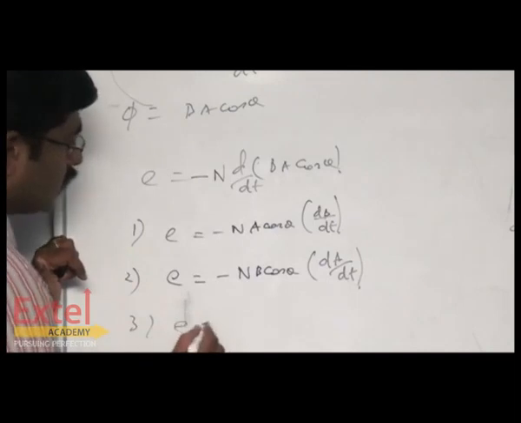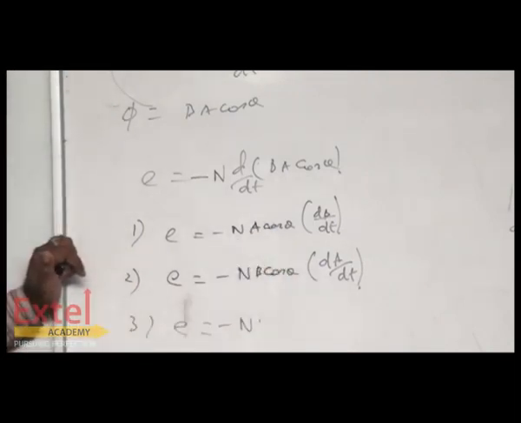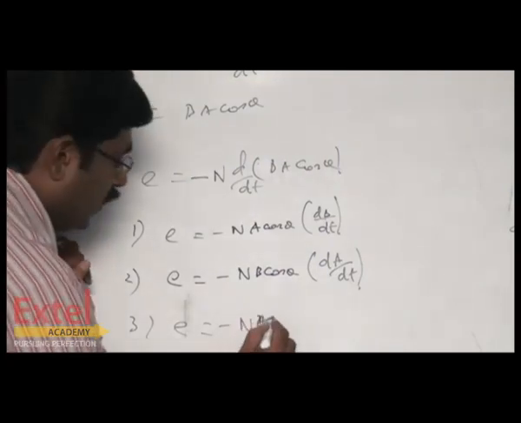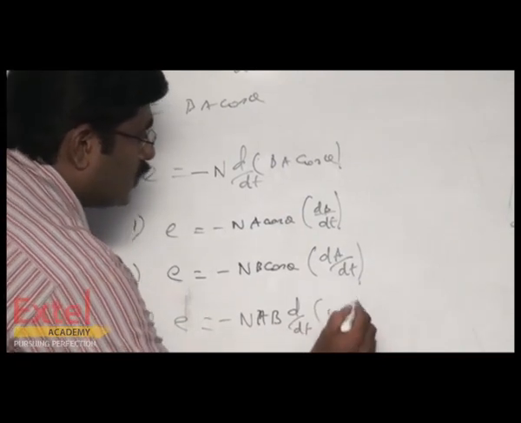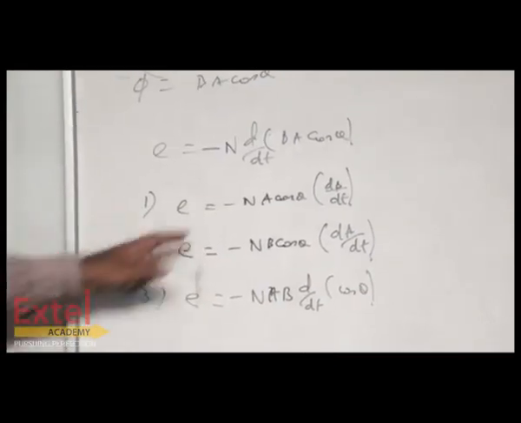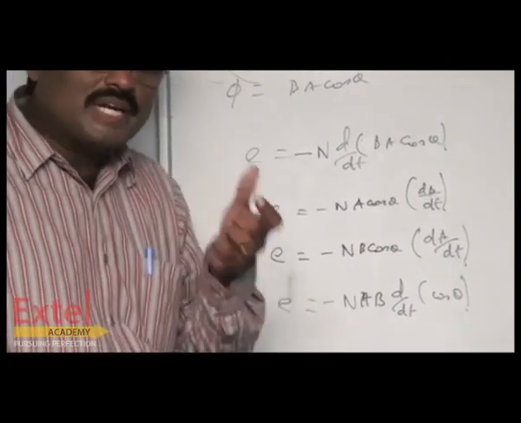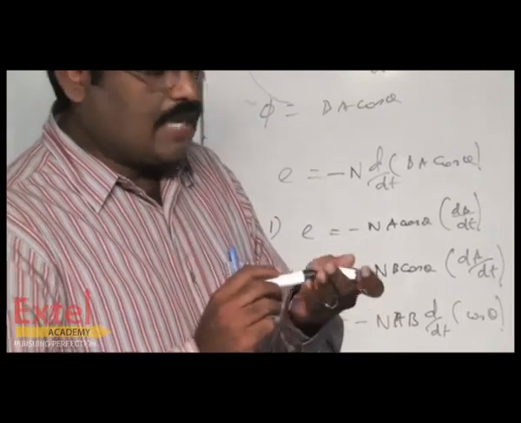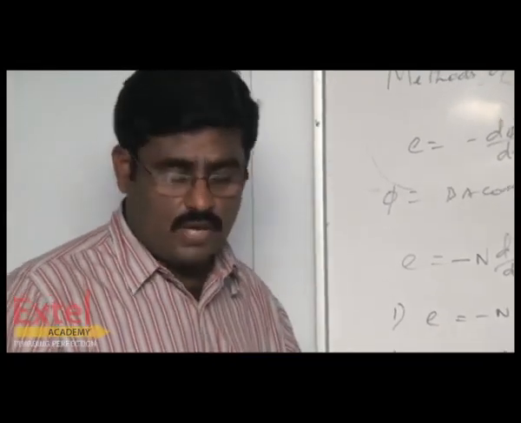And the third one, E is equal to minus n B d by dt of cos theta. I'm going to write the expression for how the EMF can be induced by changing the orientation. So these are the three different formulas for making you understand how the EMF can be induced by changing the magnetic field, by changing the area, and by changing the orientation of the coil.